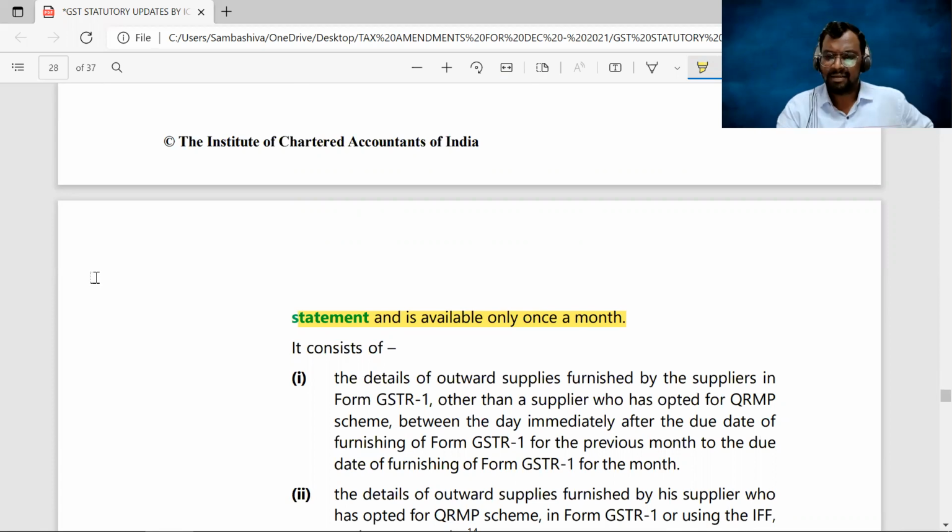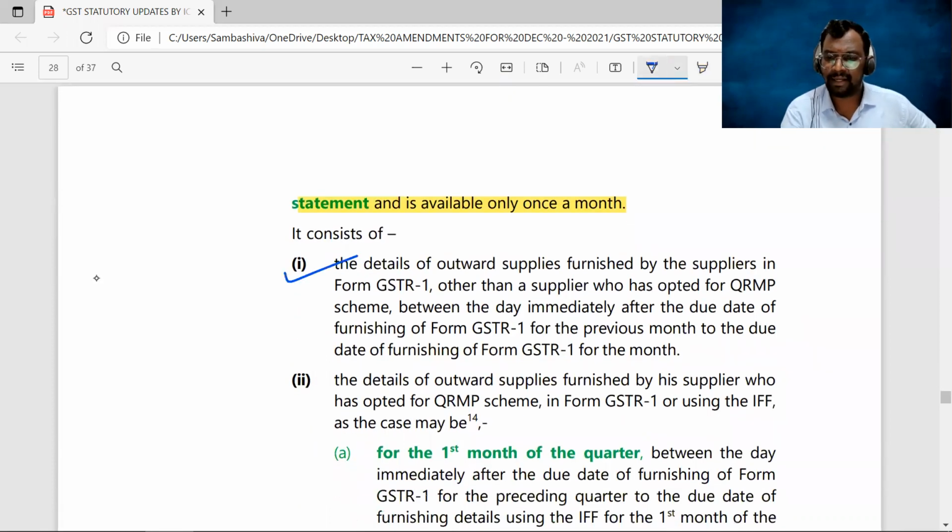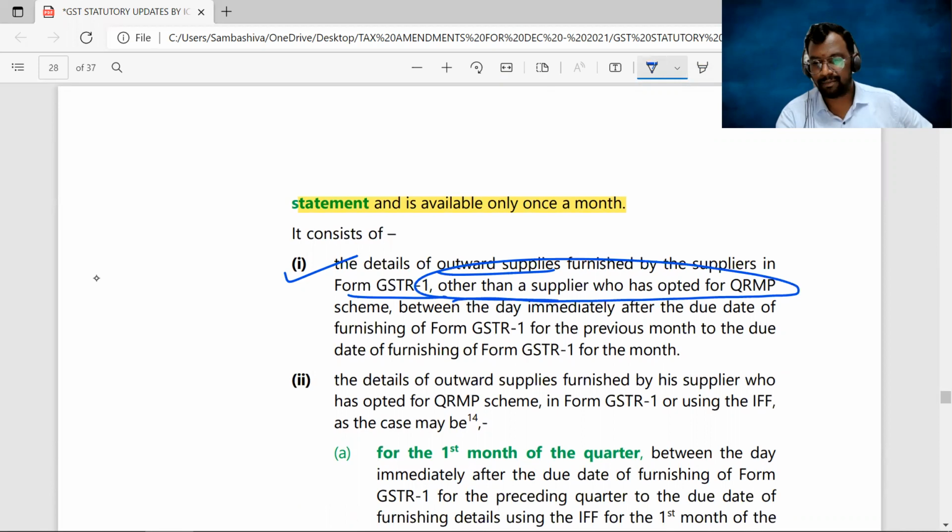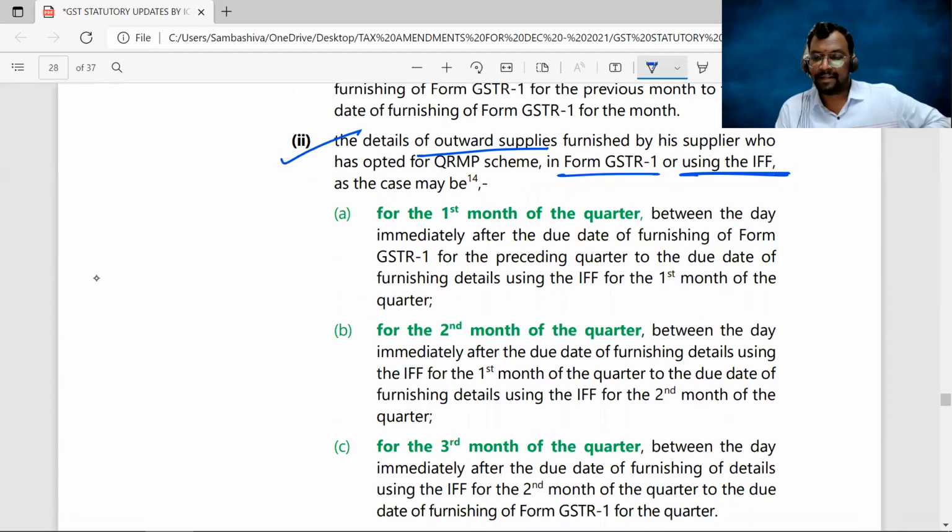Clear, sir? And yes, it consists of the details of all outward supplies furnished by the supplier in his GSTR 1, other than those who opted for the QRMP scheme. Because if you opted for the QRMP scheme, anyhow, you have the option of IFF. That's the second point explained. It contains all the outward supplies furnished by the supplier in Form GSTR 1 or by using the IFF.